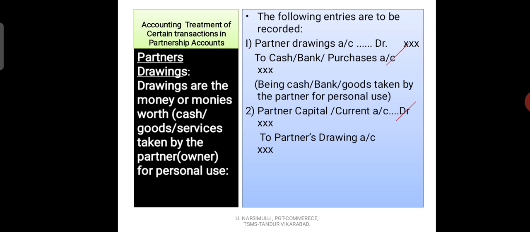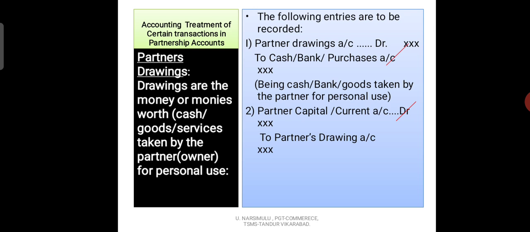If we maintain the fixed capital method, then we show this information on the debit side of his current account. And in case we maintain the fluctuating capital method, we record it on the debit side of his capital account, about the partner's drawings information.